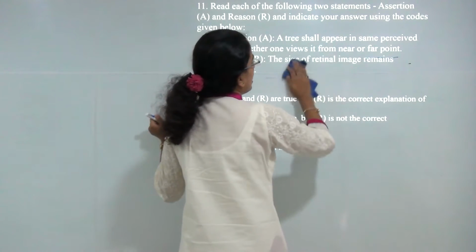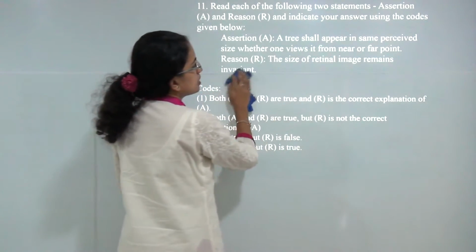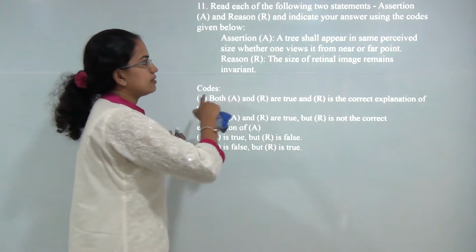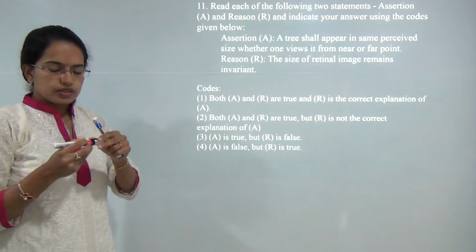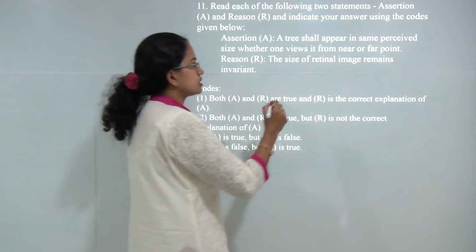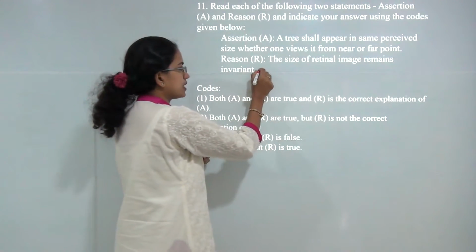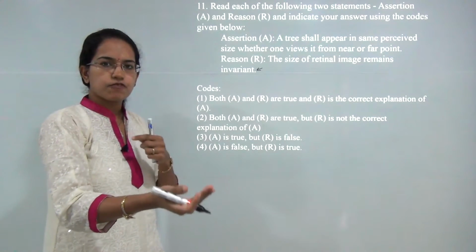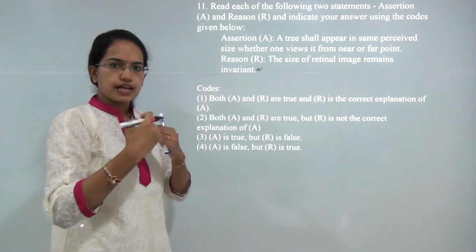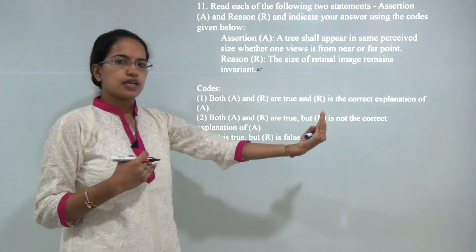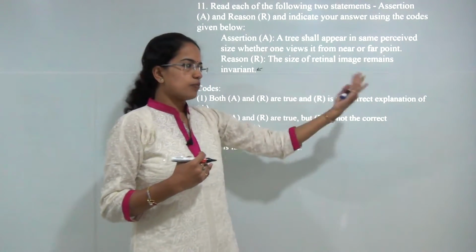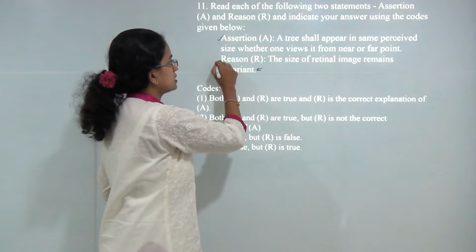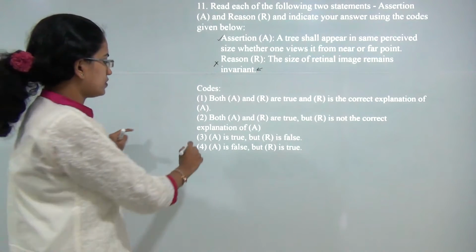Now the question says, a tree shall appear the same when perceived from far or near. The size of the retinal image remains invariant. Now the size of the perceived object I would say would remain invariant, but on the retina, the image formation would definitely be different for an object that is closer and an object that is far. So an object that is closer to me and an object that is far away from me, in both cases, the retinal image that would be formed would be different. We'll see how. So here you have assertion is correct and reason is incorrect. So you have 3 as the correct answer.